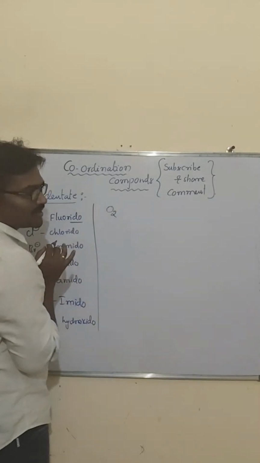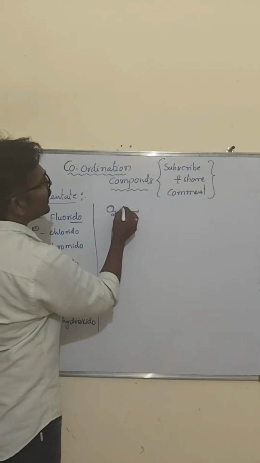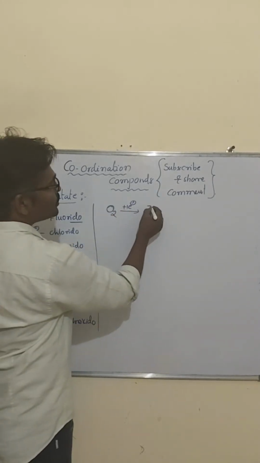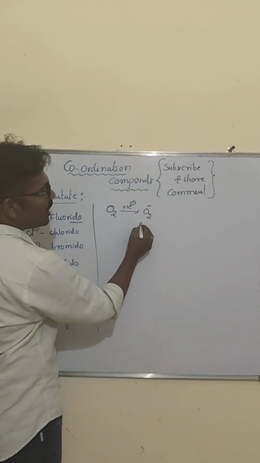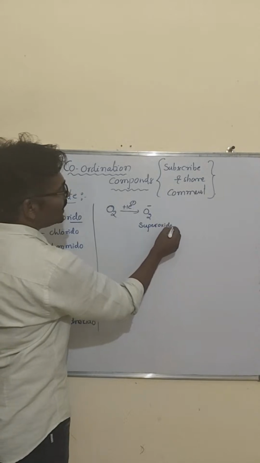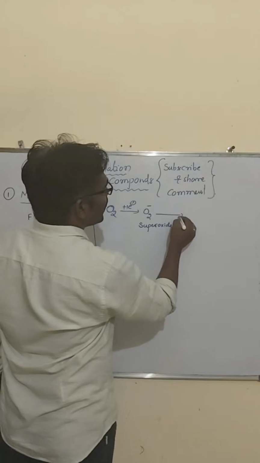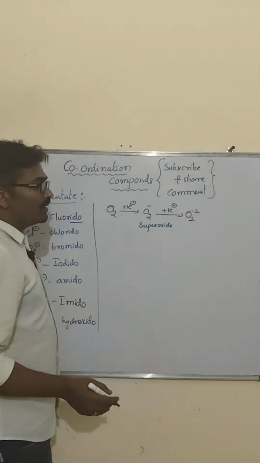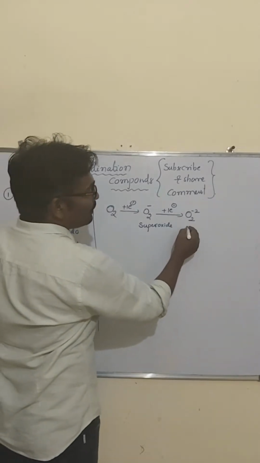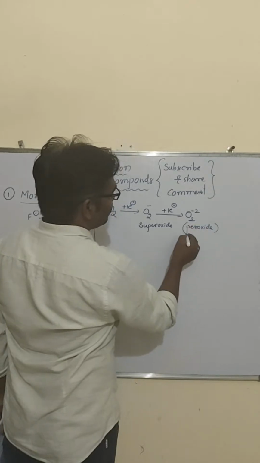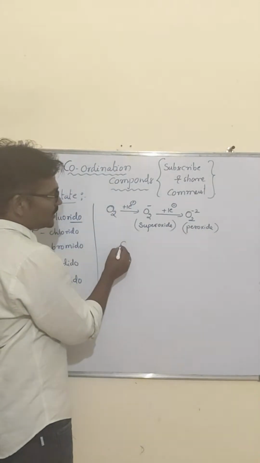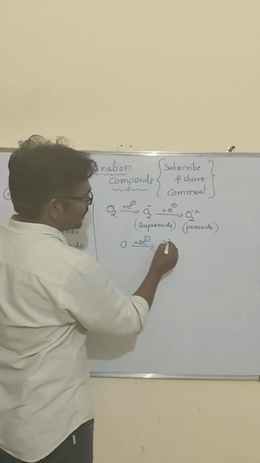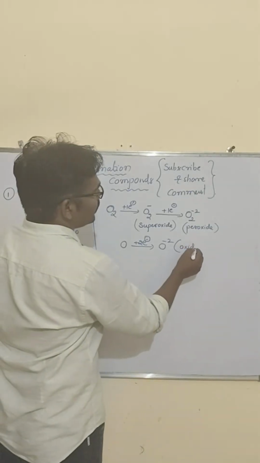Sir, O2 is there, that we call oxide, oxygen. If oxygen adds one electron, O2 minus you can get, that we call superoxide. If one more electron is added to this O2 minus, then O2 minus 2 you can get. This we call peroxide. Just a single oxygen, if we add 2 electrons, O minus 2 is formed. This we call oxide.